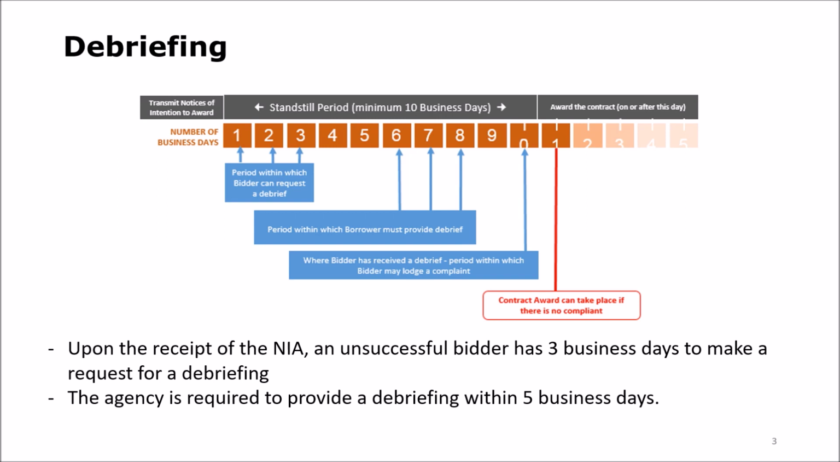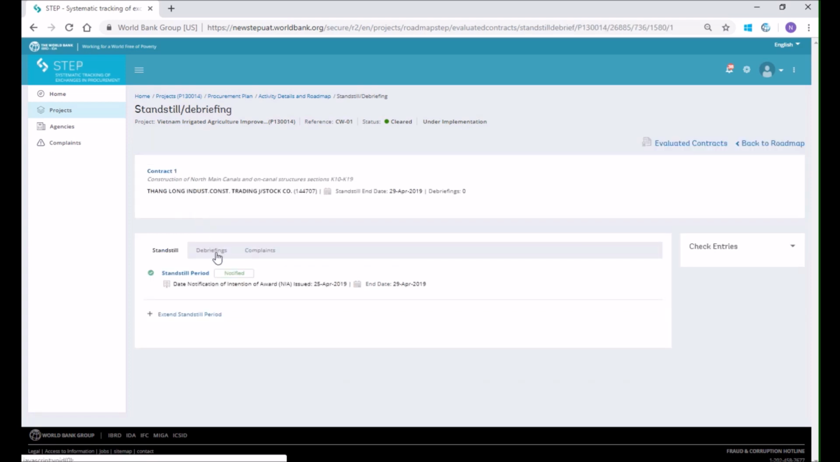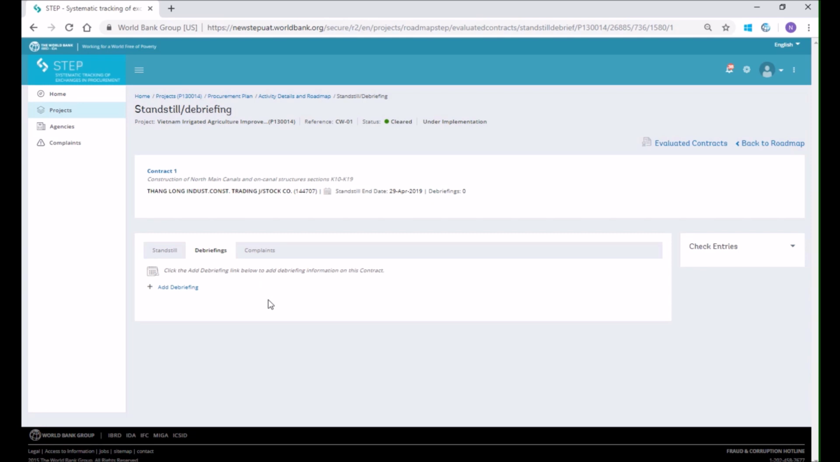The detailed guidance on debriefing by the borrower is provided in the bank's procurement regulations for IPF borrowers, including do's and don'ts that the implementing agency shall follow to provide a debriefing with a bidder. The agency shall prepare a written summary of each debriefing and notify the bank via STEP. In the Standstill, Debriefing page, select the contract to which the debriefing is conducted. Select tab Debriefings and click Add Debriefing.